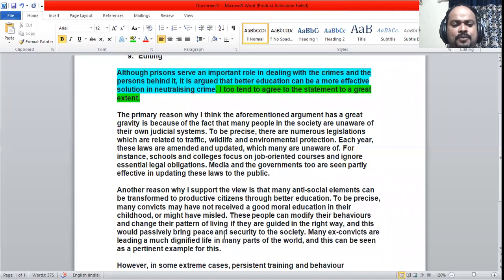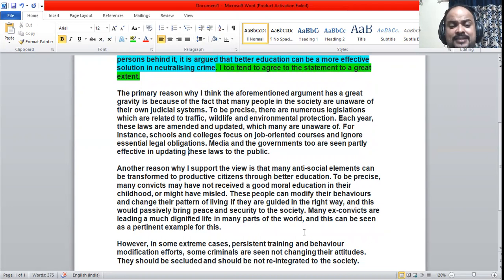Another reason why I support the view is that many antisocial elements can be transformed into productive citizens through better education. So education is needed in schools and colleges, rather than neglecting the essential legal obligations that a citizen should abide by. They need to create a law-abiding population rather than money-oriented citizens. So we need better education. That's a summary of the first paragraph.